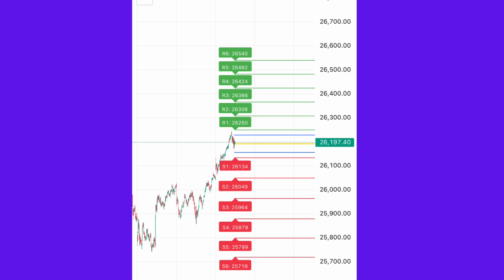Support levels. S1: 26,134, S2: 26,049, S3: 25,964, S4: 25,879, S5: 25,799, S6: 25,719. Keep these levels marked. They will guide your intraday decisions.